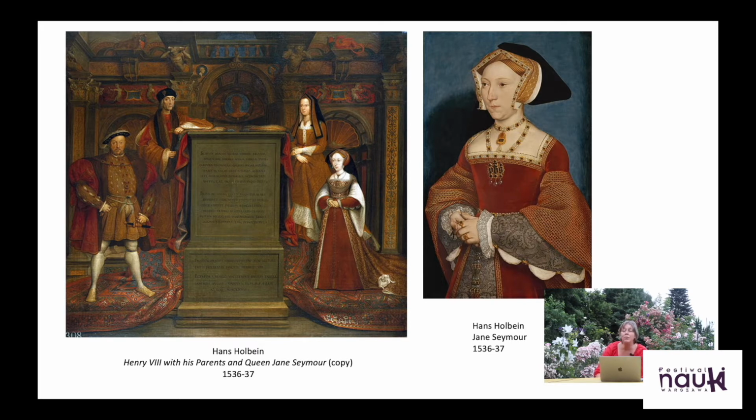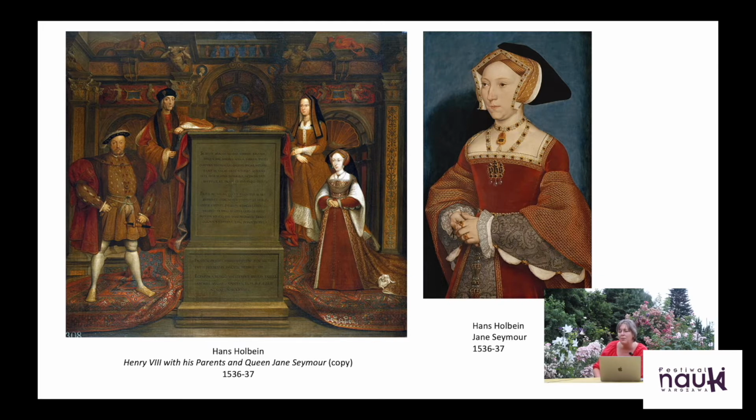Why is it a copy? Because the original was lost in the fire. The London palace, the Palace of Whitehall, where it was painted, burnt in the fire of London. So unfortunately the original is lost. What we have is this later copy, which probably gives you some idea about the reality of Holbein's painting.